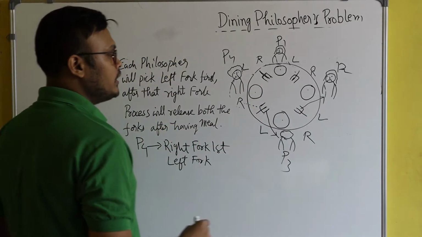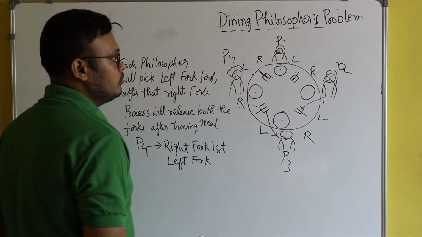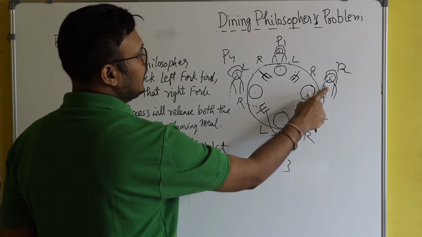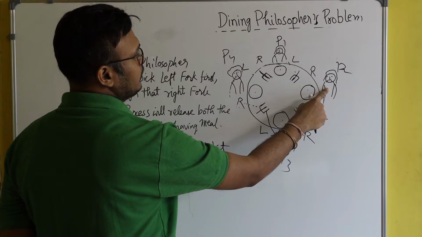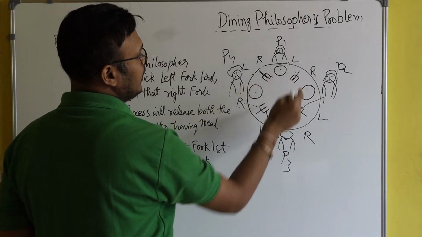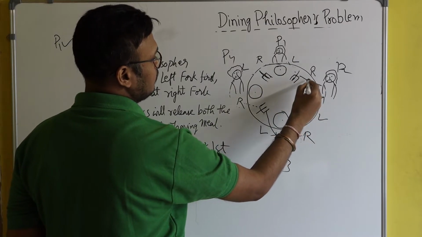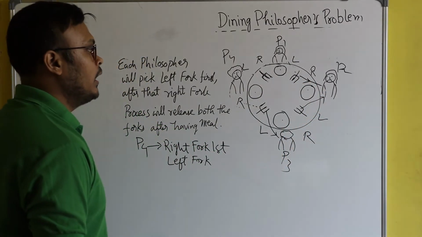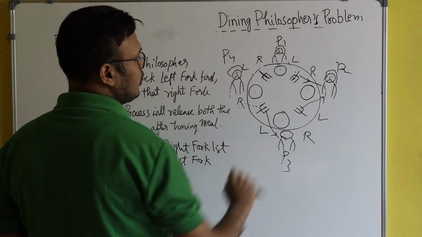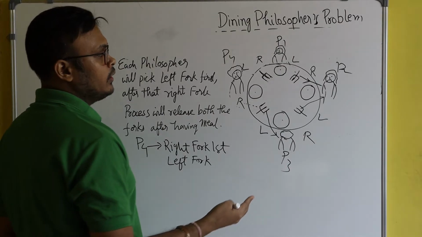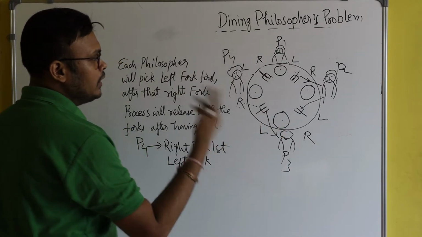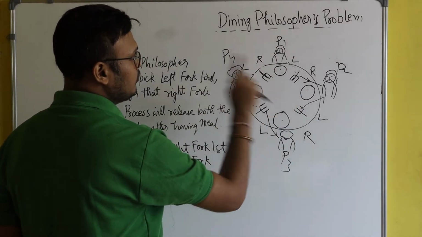Now let's come to process P2. Process P2 had already occupied this fork, so definitely he will try to occupy the right fork. Since the right fork is free, he can happily take it. Since the philosopher P2 has taken both the forks, he can complete his meal, and then he will leave both the forks.